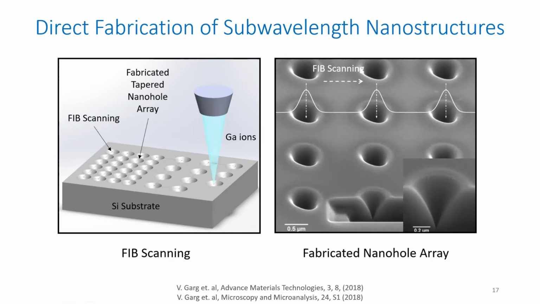So there is an advantage with the tapered profile, which I'm going to come to later. And again, this is just a direct milling approach, and we are using a focused ion beam on a particular pixel for a predefined amount of time. So that again leads to the fabrication of amorphous structure generation, but it has very little gallium implantation. So if you are using these structures for optics applications, it doesn't interfere much with the performance.